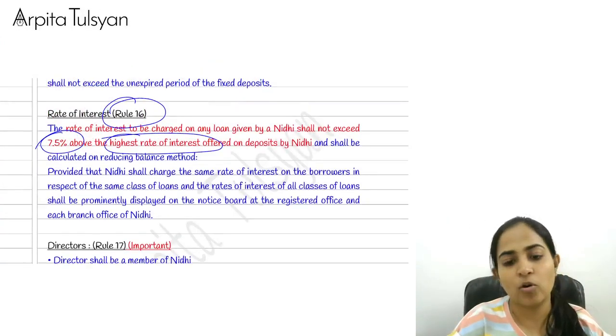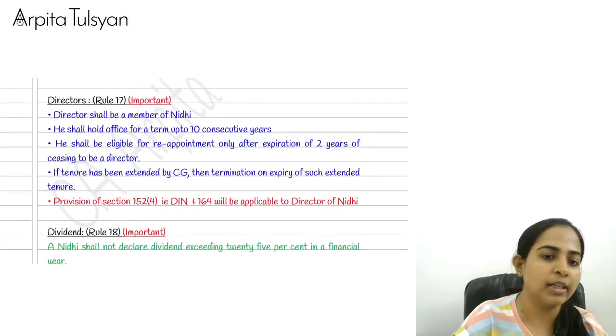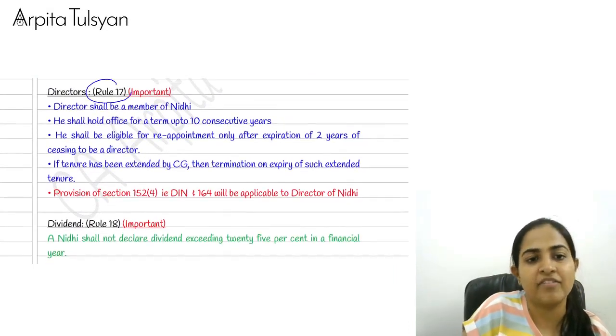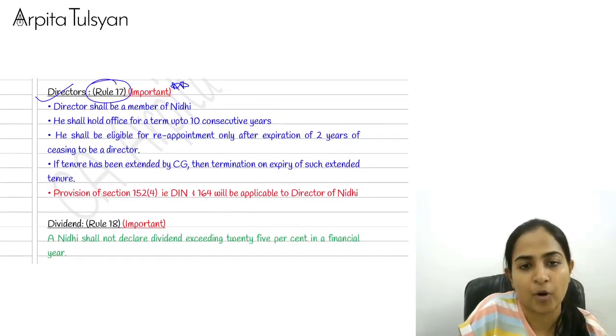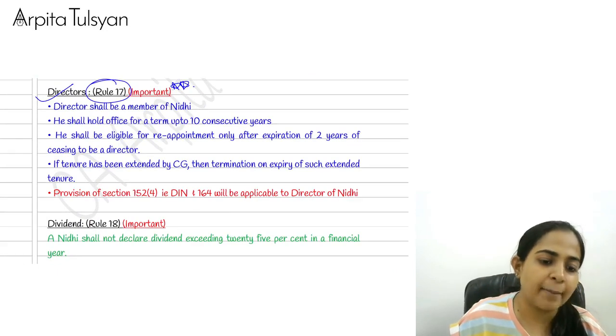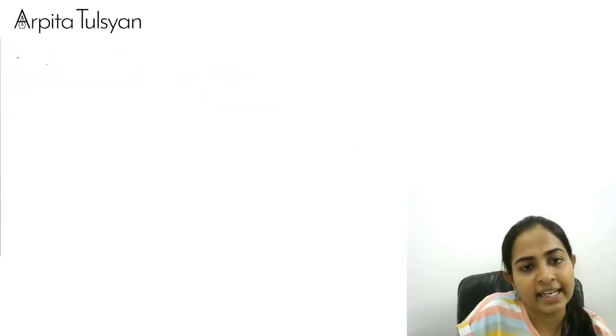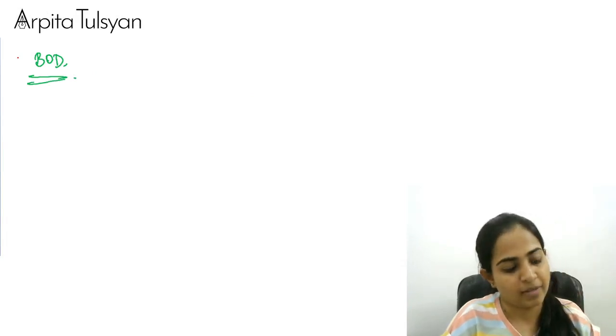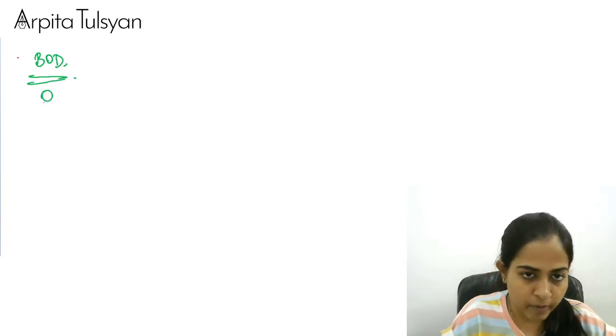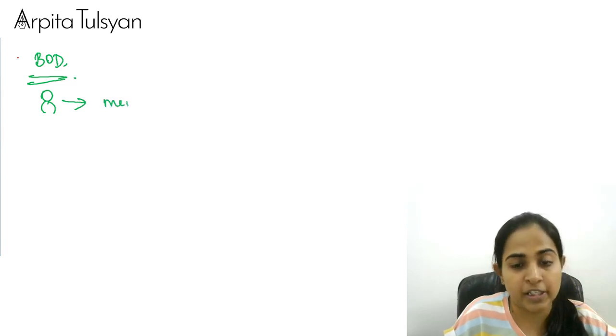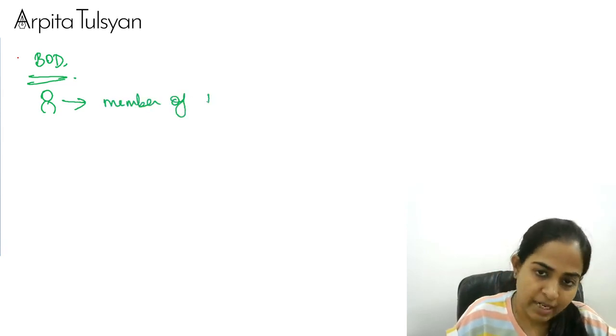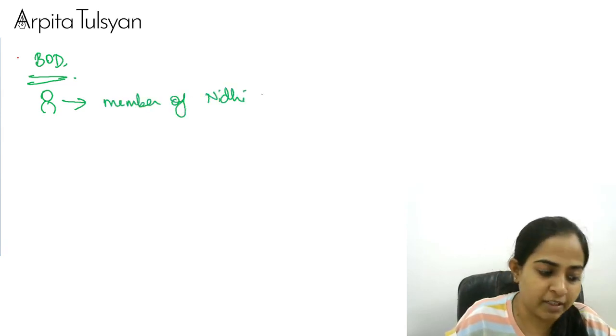Okay, so then let's go ahead to the next rule, that is rule number 17, which is talking about directors. This is important. So now they are coming on to the management, that is, they are coming on to the directors, the board of directors. So any person who is a director, that person should be a member of Nidhi, meaning he should be a shareholder of Nidhi.